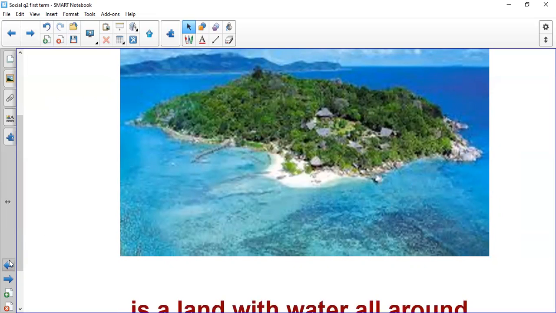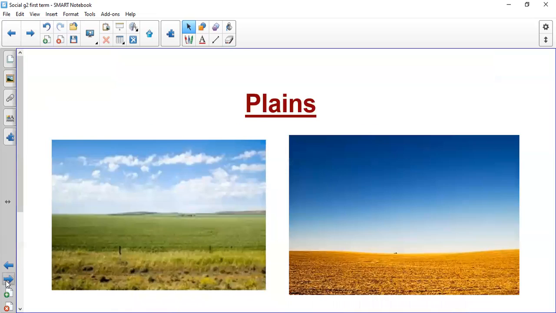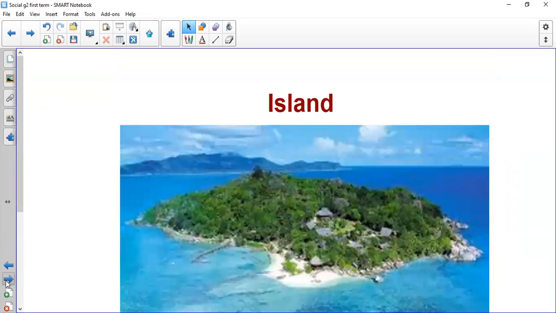One more time. Valley, lowland, between mountains or hills. Plain, flatland. And as you can see, the plains can be grassy. Island is land with water around it. You will find that it's surrounded with water from all the sides.